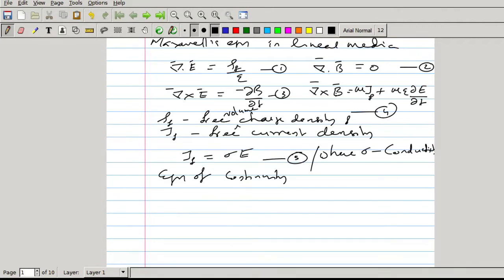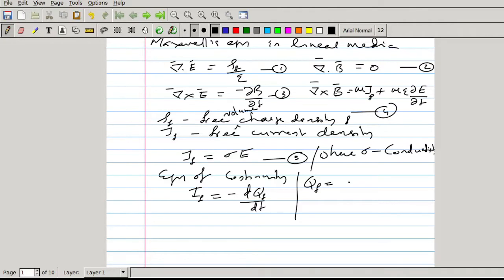Electric current I equal to minus dq by dt. Due to free charges, I am giving I f equal to minus dq f by dt. Current is due to decrease in charge in a region. If a region is having some charge and that charge is decreasing with respect to time, then we can obtain current from that charge.